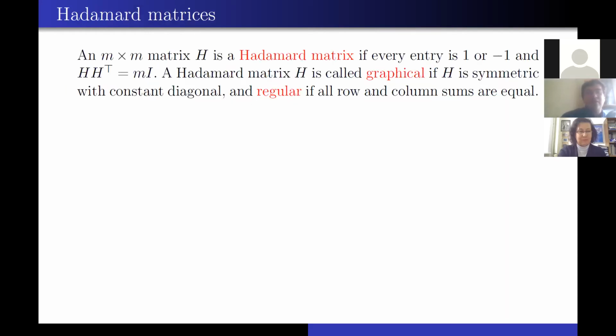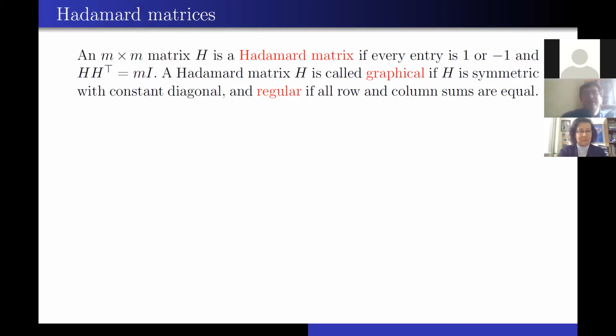And now here we consider one construction of divisible design graphs. An m times m matrix H is a Hadamard matrix if every entry is 1 or minus 1, and H times H transpose equals m times the identity matrix of the same size.